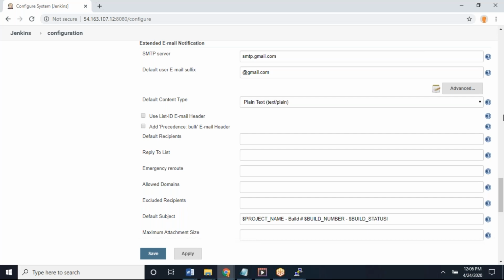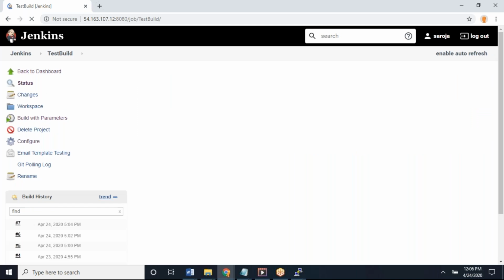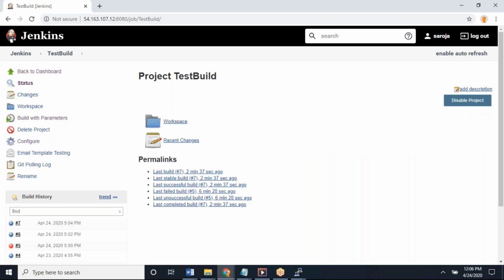So in the entire Jenkins job, anywhere I can use it. $PROJECT_NAME will take your job name. $BUILD_NUMBER will take the current build number, meaning which build it is running now. Then build status. Okay, can you go back to Jenkins, your freestyle job, and click Configure.